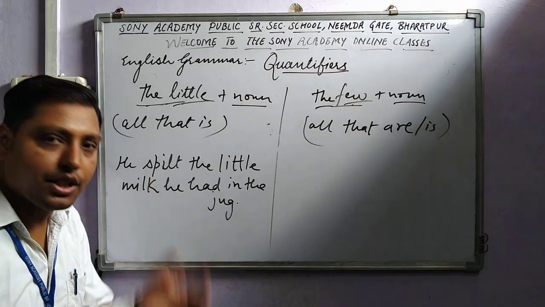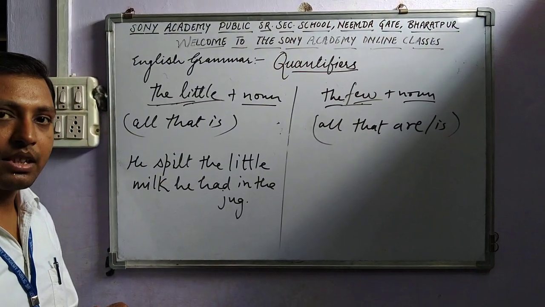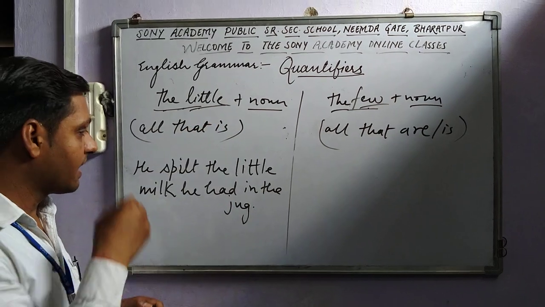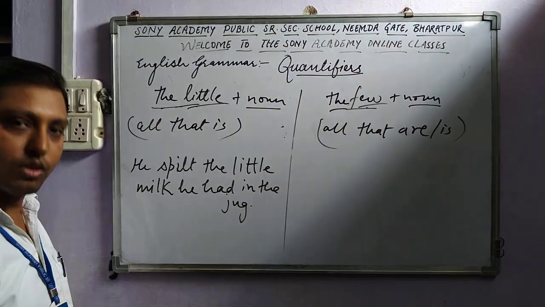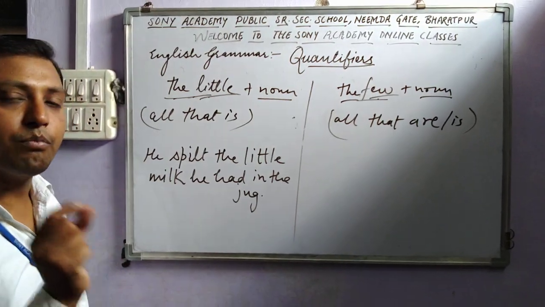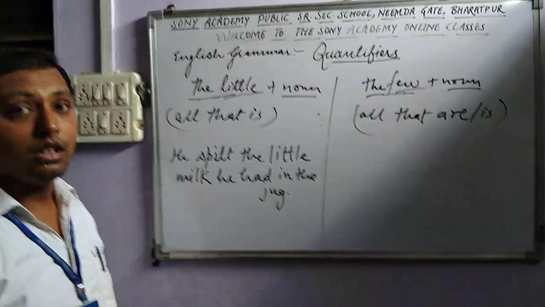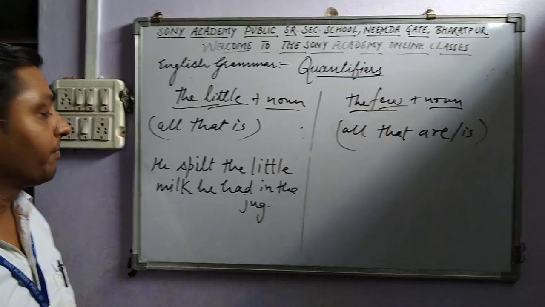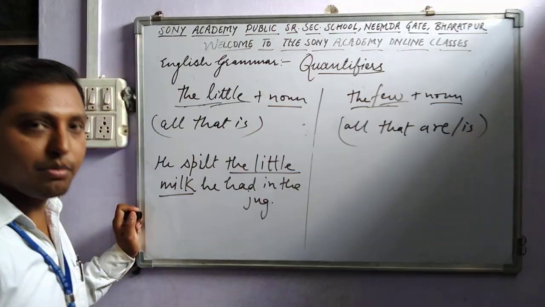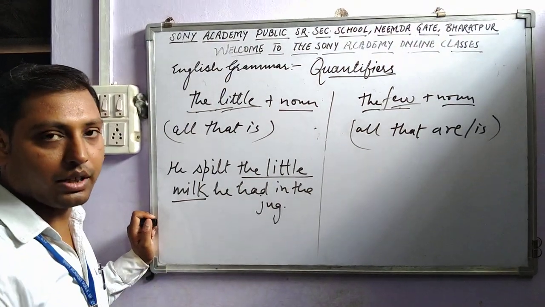He spilled the little milk. The little milk means that small amount of milk that is all spilled by the person, that we had in the jug. That small amount of milk which was particular has now been spilled. So here it becomes a definite one.